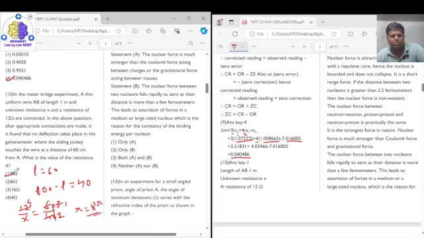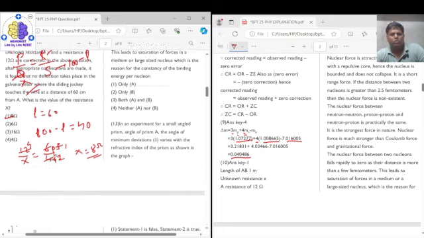So the correct answer is option 1, right? So question number 10, the correct answer is option 1. Using the concept P by Q is equal to R by S. For R we write L, for S we write 100 minus L, for P we are writing 12 and for Q we are writing X, right? So here using this we get our answer as option 1, that is 8 ohm.